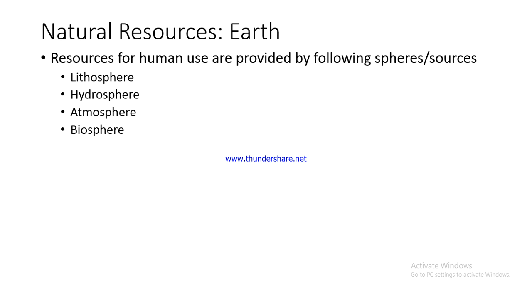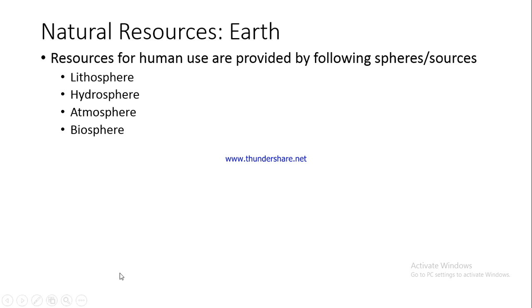See, the resources for human use are provided by the following spheres or sources. Whatever resources we have for the use of humankind, we are able to obtain from the following spheres or sources.